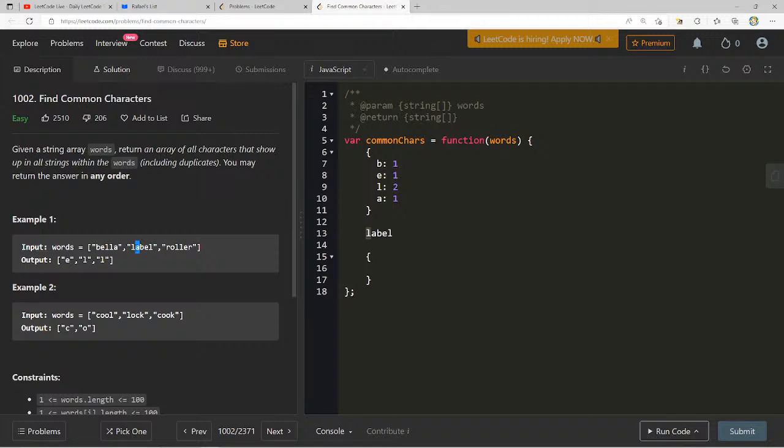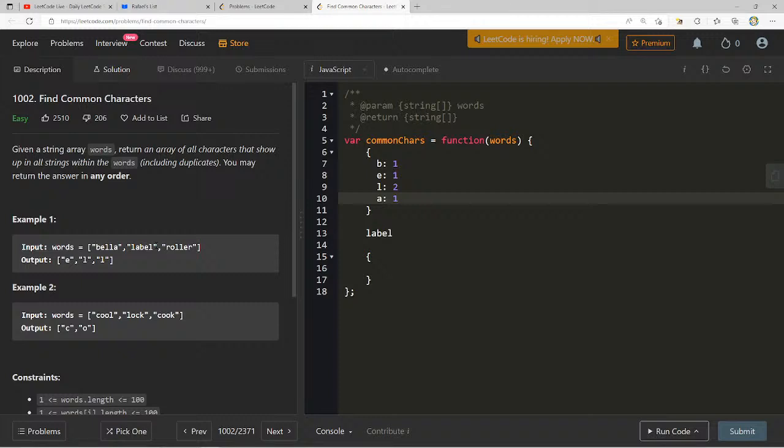I see an A, and there was an A before. So does that just mean I keep it, or do I increment it? Because even if it's duplicates, the problem says find common characters that show up in all strings, including duplicates.